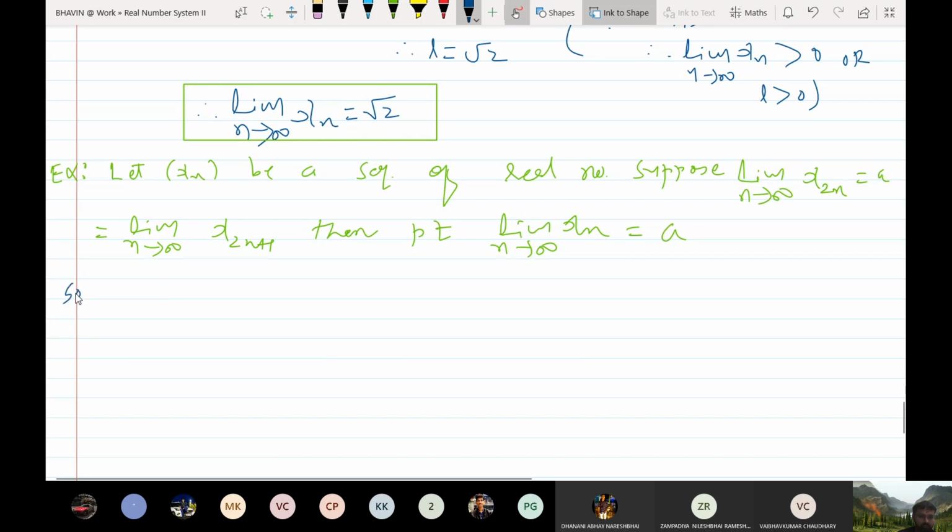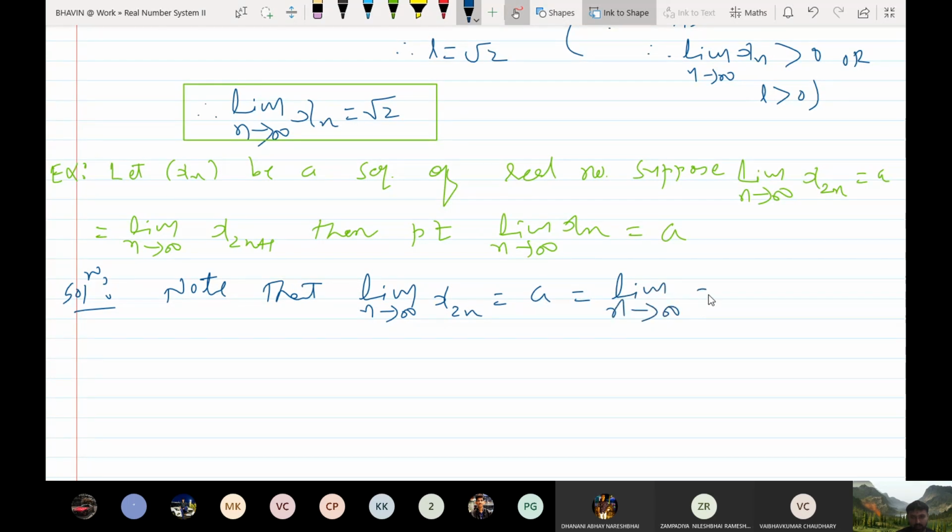Note that the limit as n tends to infinity of x2n is equal to a, which is equal to the limit as n tends to infinity of x2n plus 1. What is my claim?